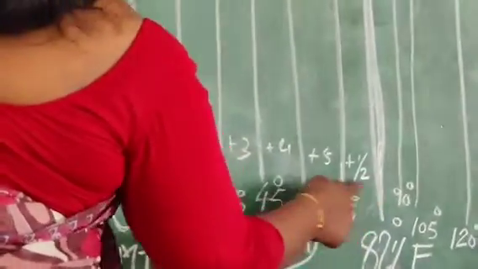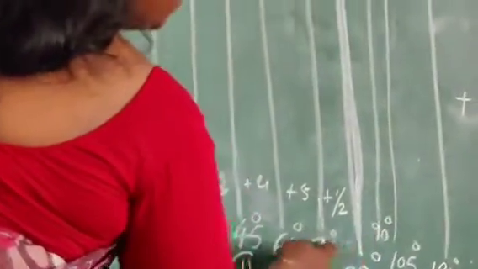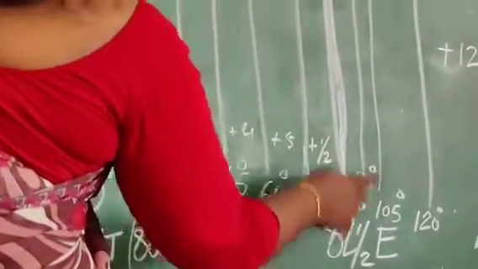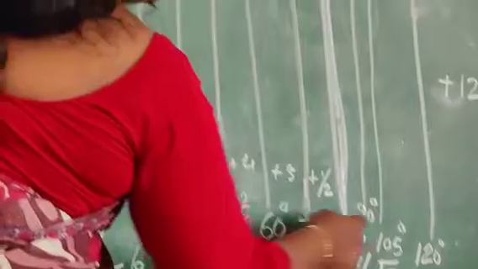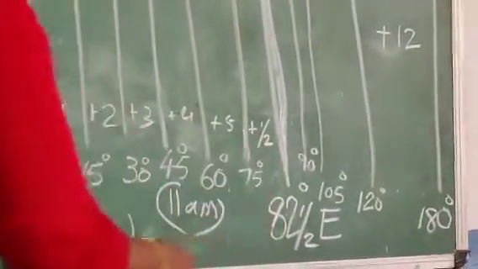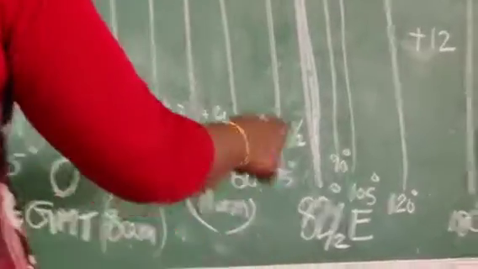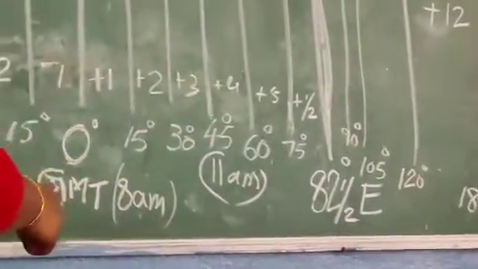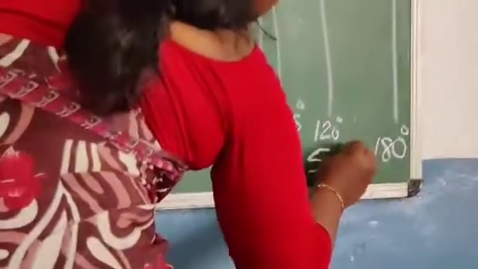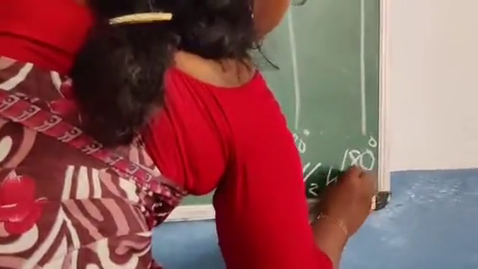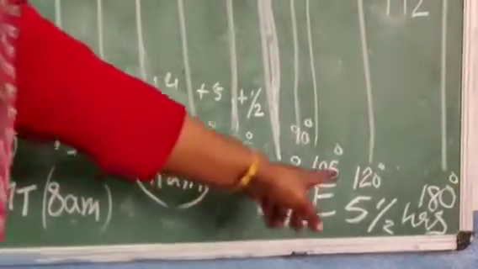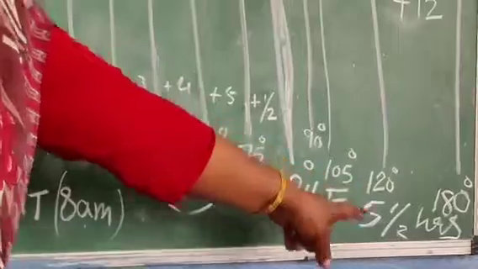So that means a half hour difference. It does not make 1 hour. 75 to 90 makes 1 hour, but since it is passing through the halfway point of these two longitudes, it is a half hour difference. So that means 5.5 hours. India's standard time is always 5.5 hours ahead of Greenwich Mean Time.